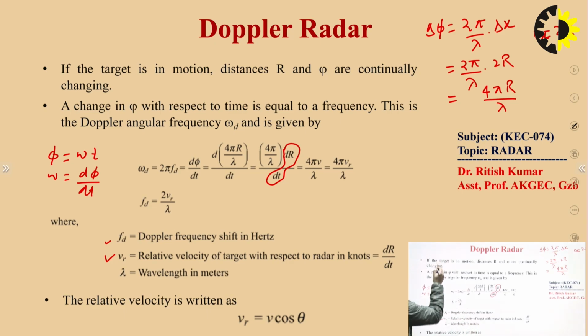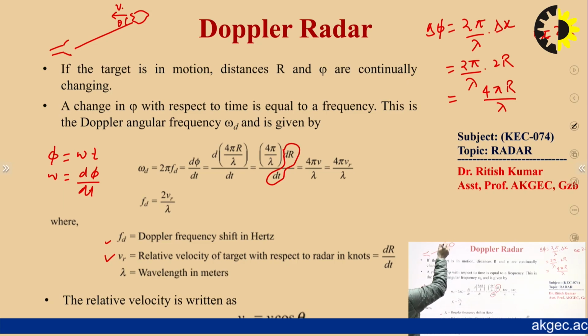Suppose this is a target moving in this direction with velocity v, and this is the radar. The target's direction makes an angle theta with the transmitting antenna line, so along the line of sight it has the velocity v cos theta.